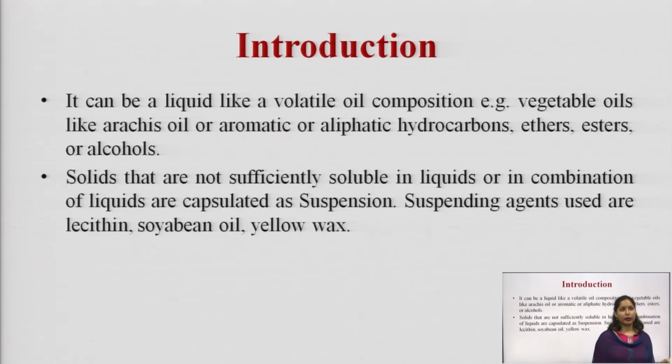It can be a volatile or non-volatile liquid, for example vegetable oils like arachis oil, or aromatic or aliphatic hydrocarbons such as ethers, esters or alcohols. Solids that are not sufficiently soluble in liquid or in a combination of liquids are easily encapsulated in the form of suspension. Suspending agents used are lecithin, soybean oil, yellow wax, etc.